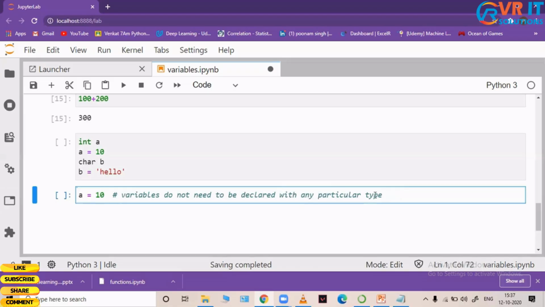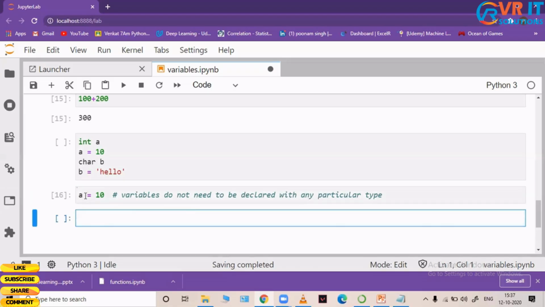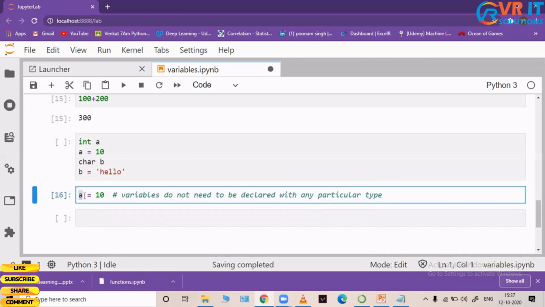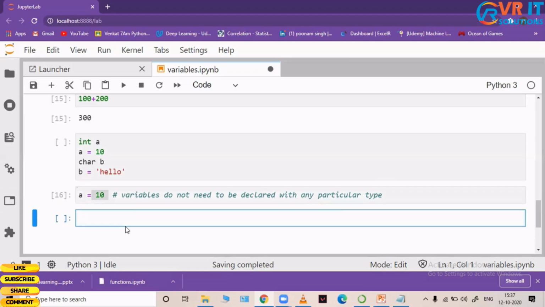But for our satisfaction, as a programmer, I don't know whether my Python interpreter is treating this A as an integer. It can even treat this A as a character or float, right? So what I'm going to do is use a function called type. Let us try to understand this function. How do I write it? The syntax is very simple. You just say type of your variable name, and it will output the type of my variable.